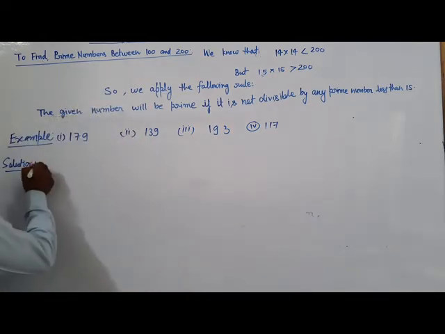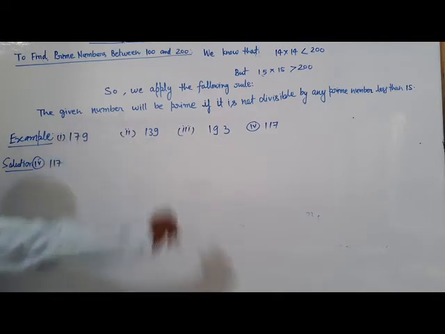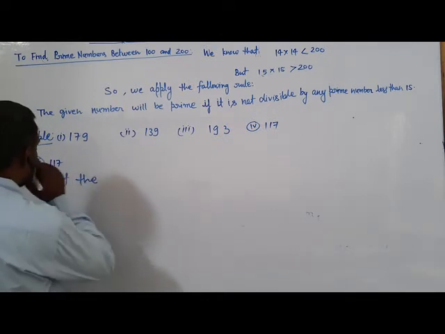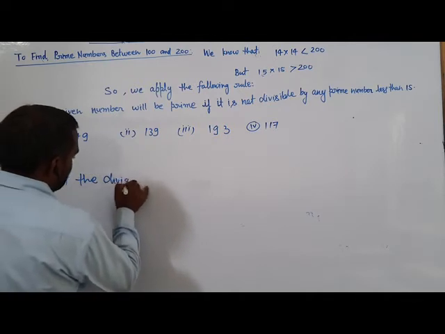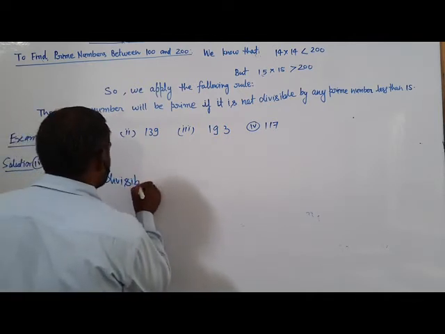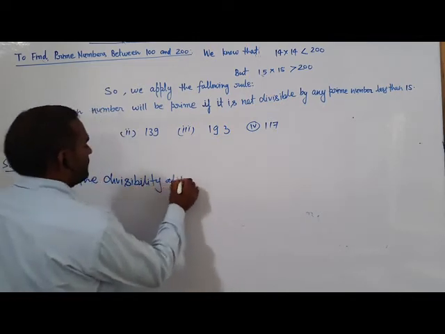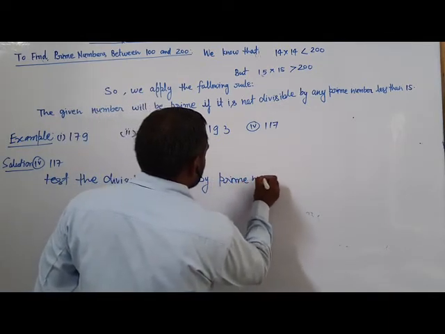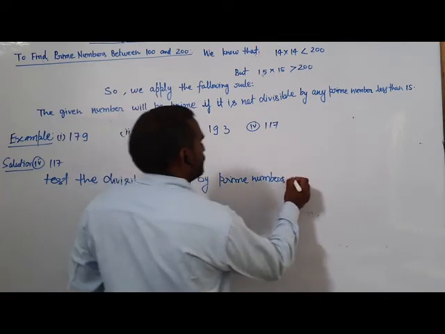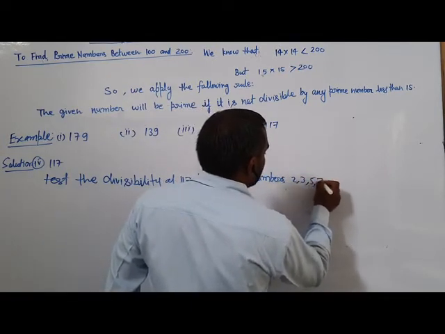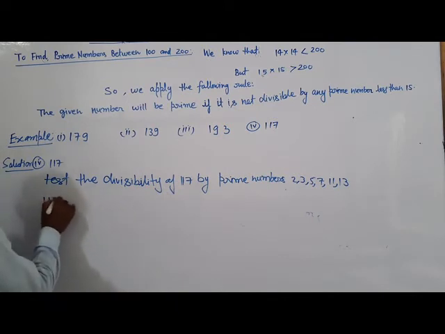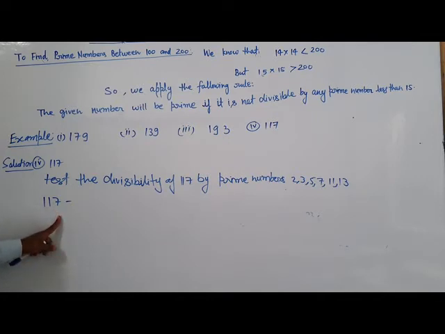Now test 117. Test the divisibility of 117 by prime numbers 2, 3, 5, 7, 11, 13. 117 is not divisible by 2 because the unit place is not 0, 2, 4, 6 or 8.